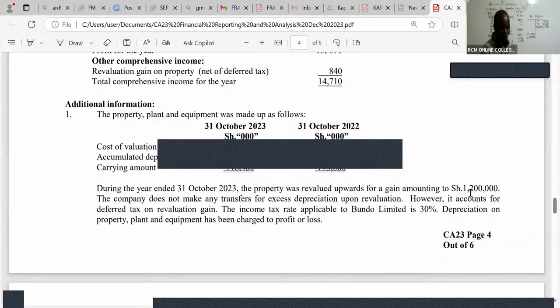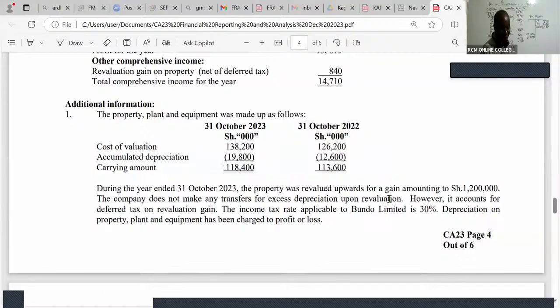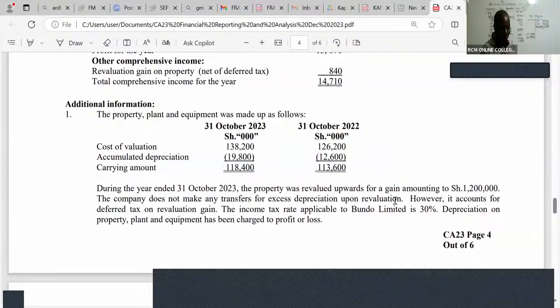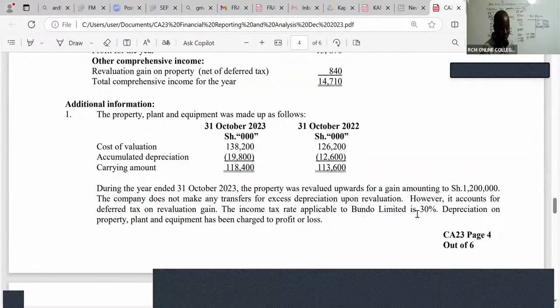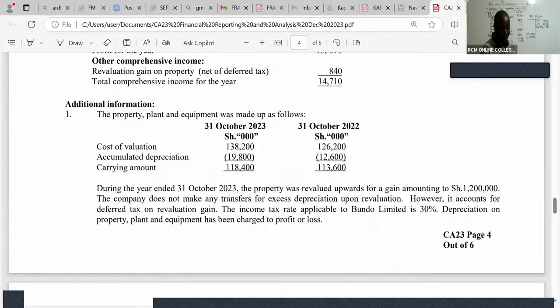The company does not make any transfers for excess depreciation upon revaluation. However, it accounts for deferred tax on revaluation gain. The income tax rate applicable to Bundo is 30%. Depreciation on PPE has been charged.